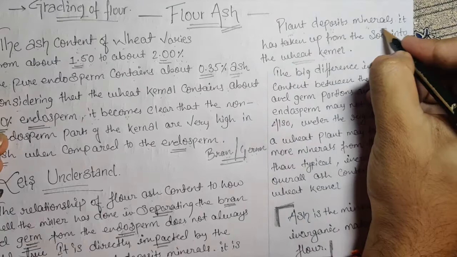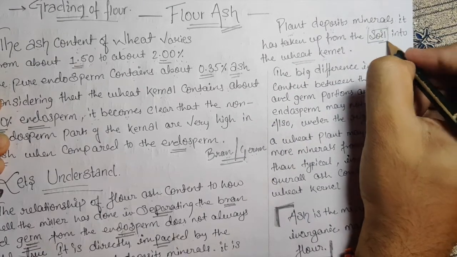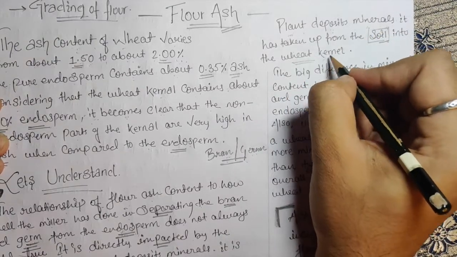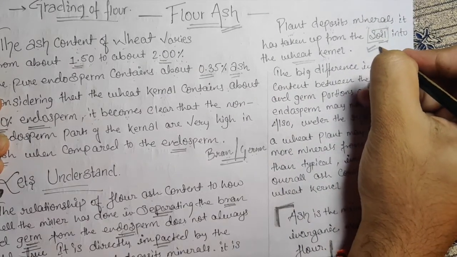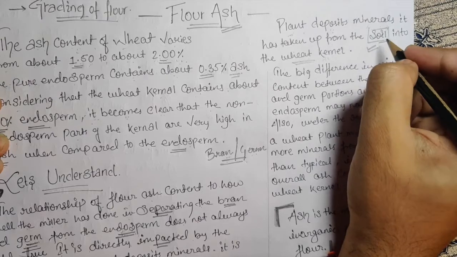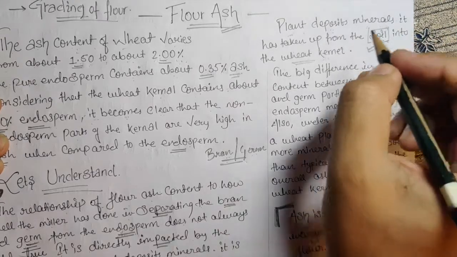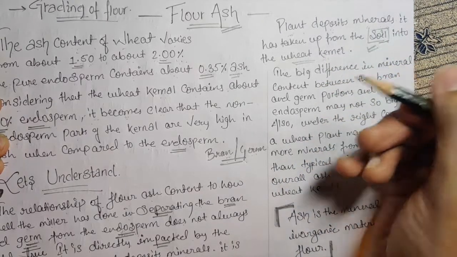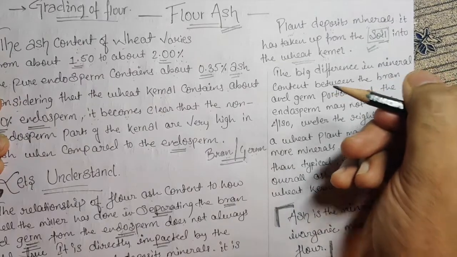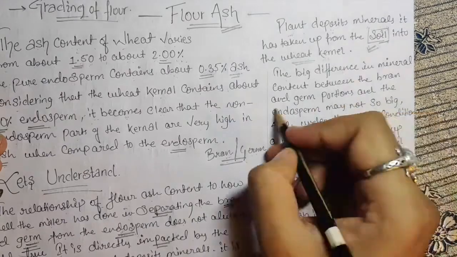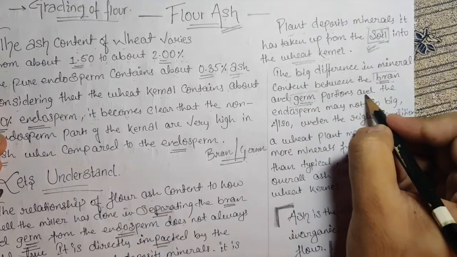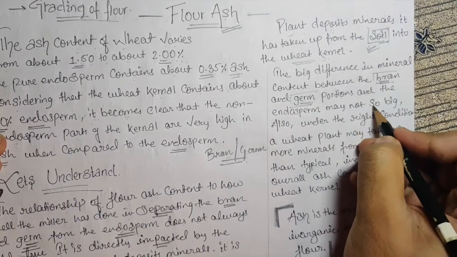See, soil also plays an important role when it comes to the quality of the wheat kernel, because the minerals and everything come from the soil. So the quality of the wheat all depends on what kind of soil we are using, like what kind of minerals are present in the soil. The big difference in mineral content is between the bran and germ, and the endosperm may not be so big.